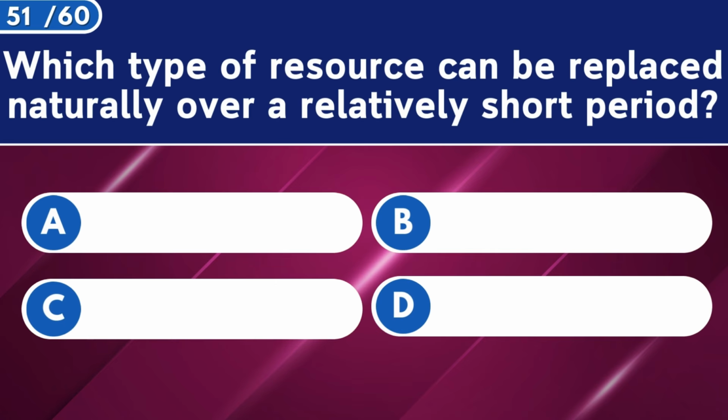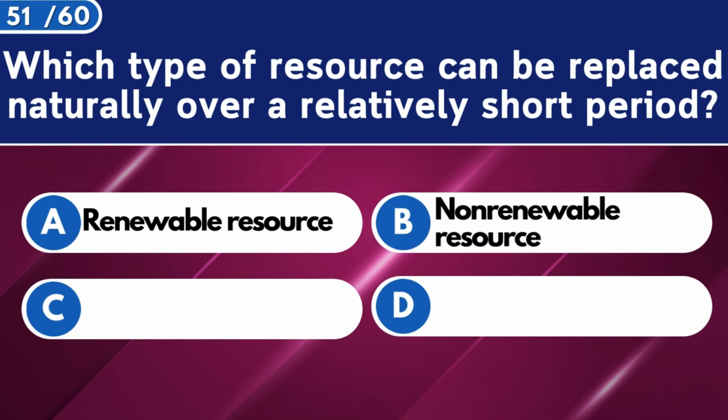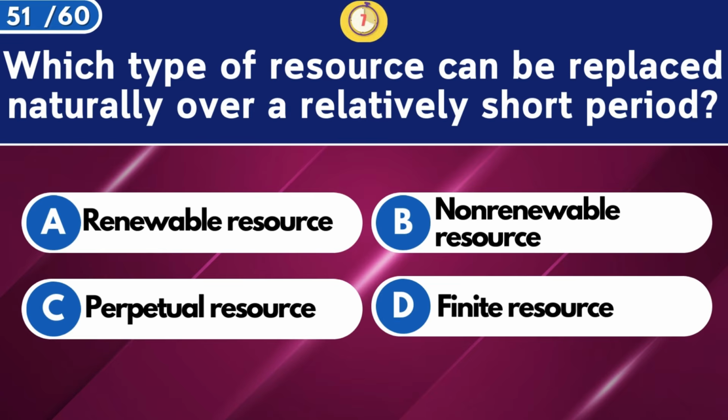Which type of resource can be replaced naturally over a relatively short period of time? Renewable resource.